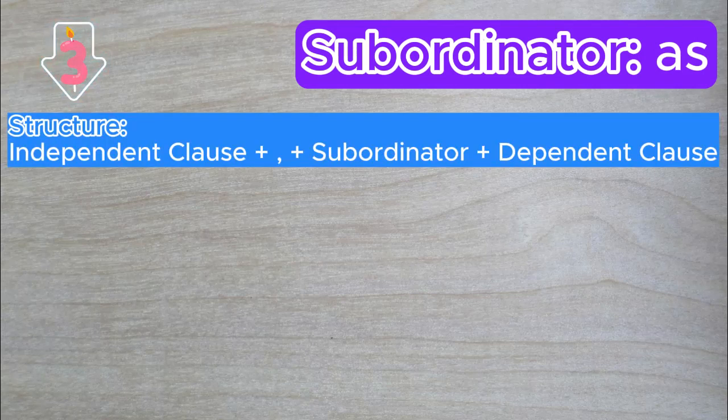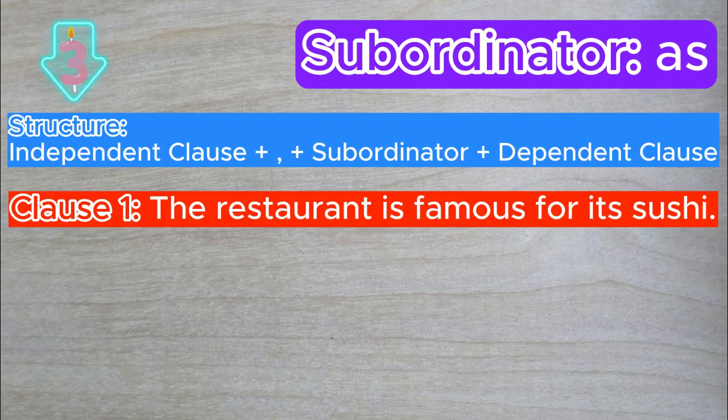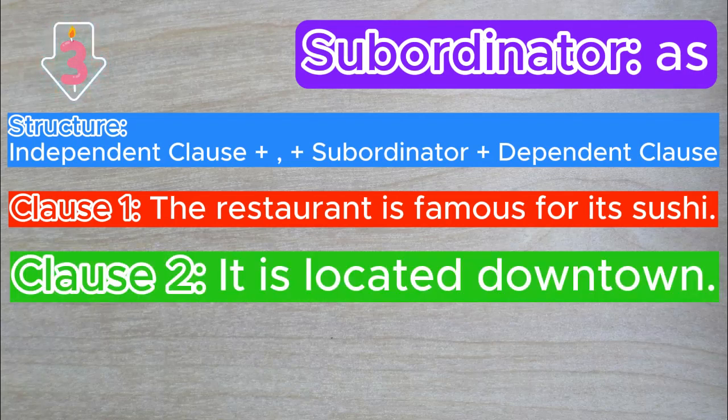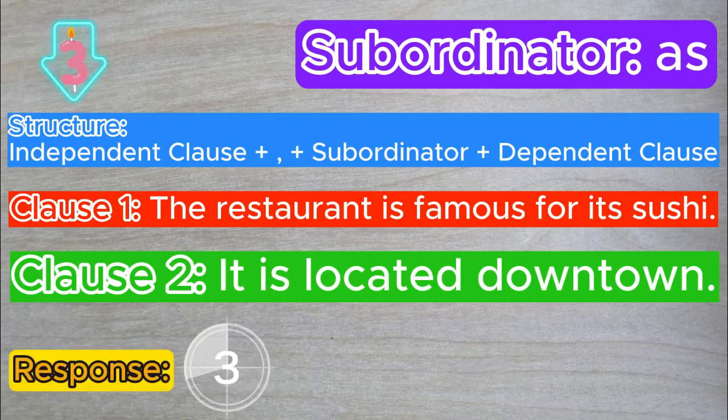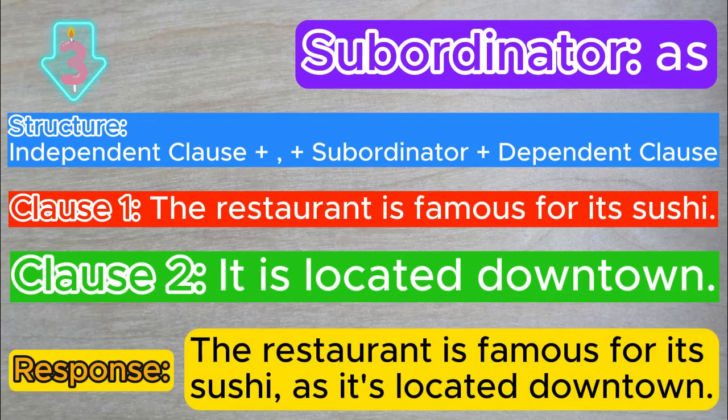Task 3. Subordinator: as. Structure the independent clause first, the dependent clause last, and the information in it is non-essential. Clause 1: The restaurant is famous for its sushi. Clause 2: It is located downtown. Response: The restaurant is famous for its sushi, as it's located downtown.